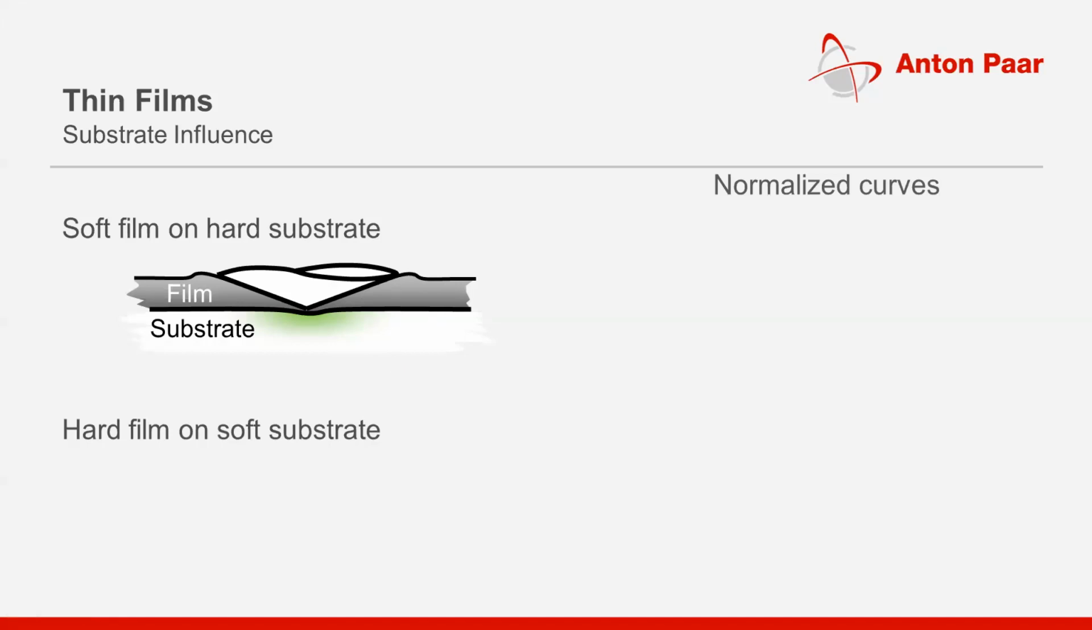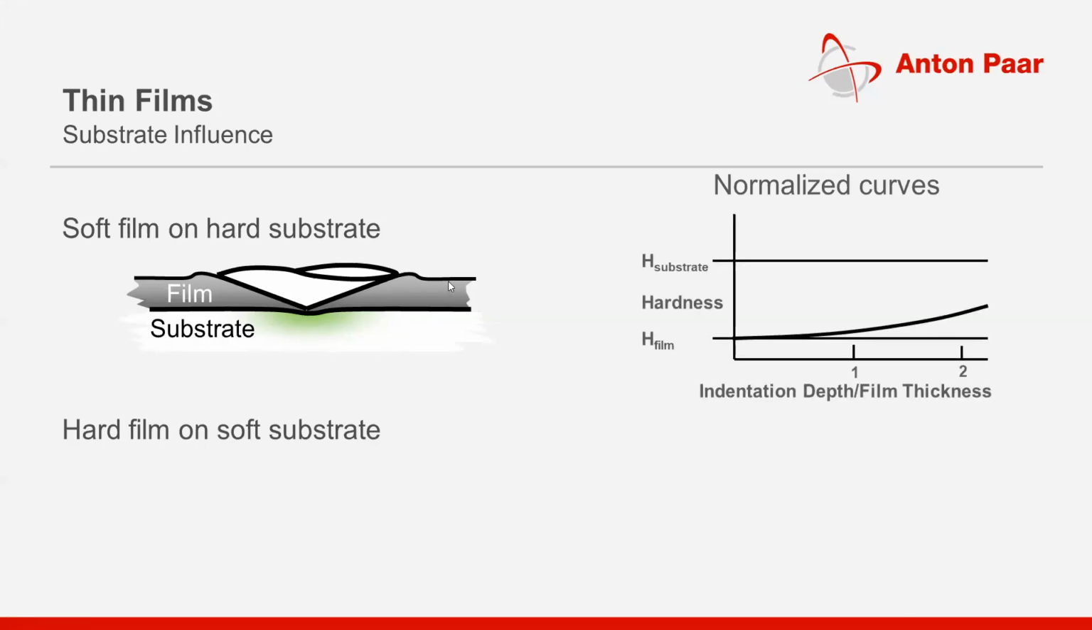And people want to characterize these film properties. What happens is that when you are doing the indentation experiment on the film, you will end up reaching the substrate. So there will be an influence of the substrate on the actual load displacement data.